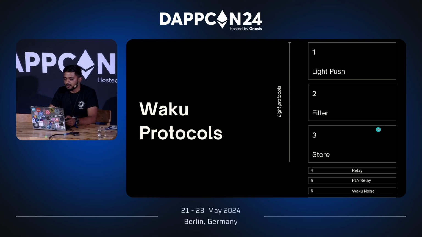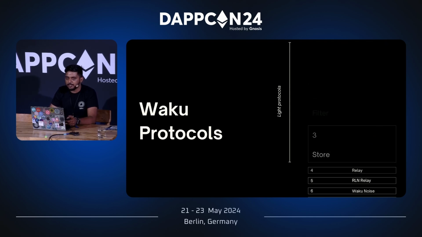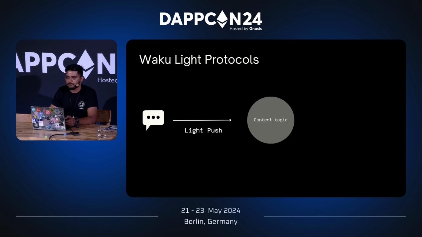Talking about light protocols, we have light push, filter, and store, and each of these protocols has a different purpose. If you want to send message data into a content topic, you'll be using light push for this. Light push basically pushes a blob of data into a content topic. And we use filter for retrieving or subscribing to messages from a content topic. And content topics are nothing but namespaces that exist within the Waku network.